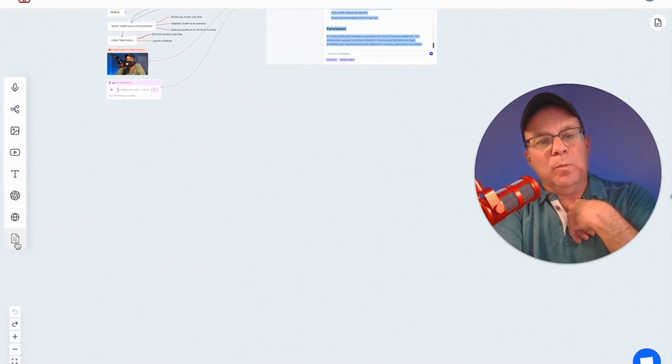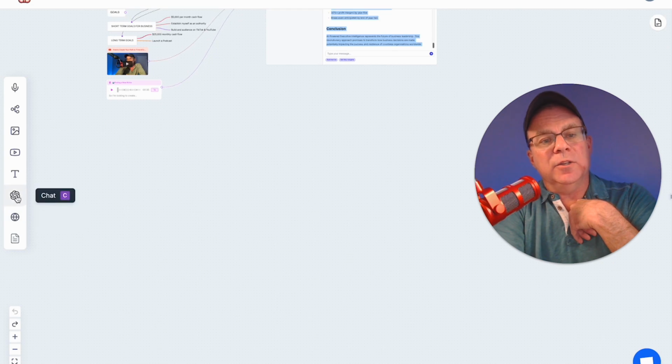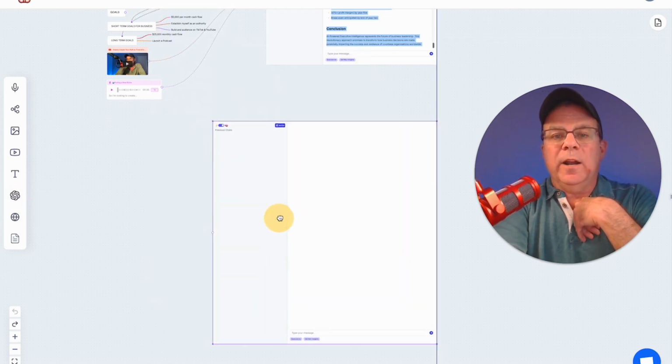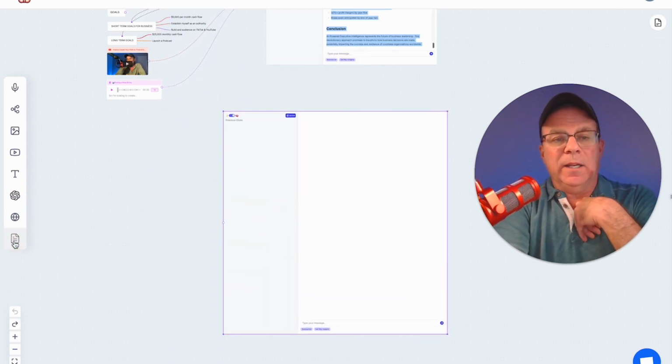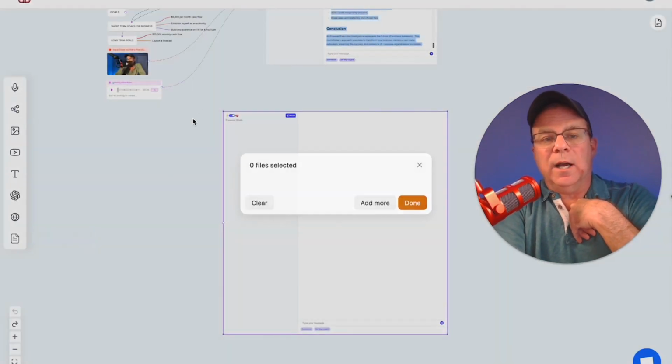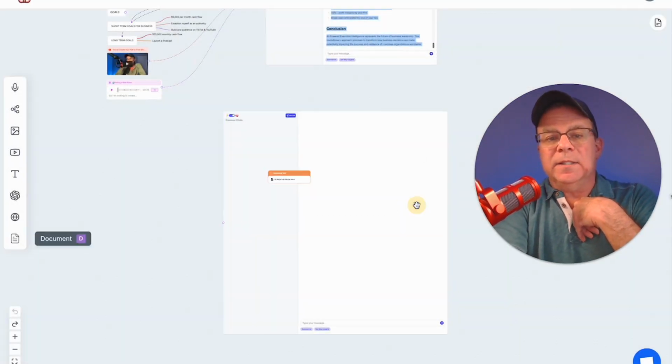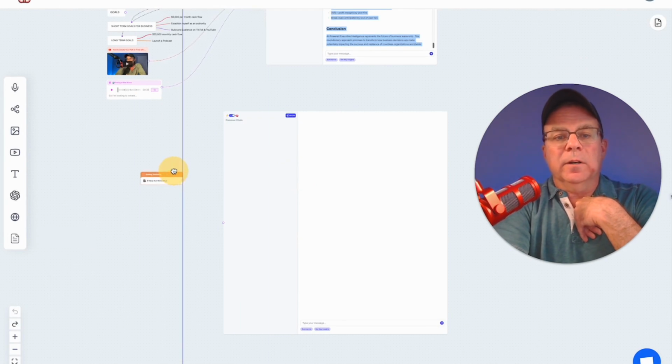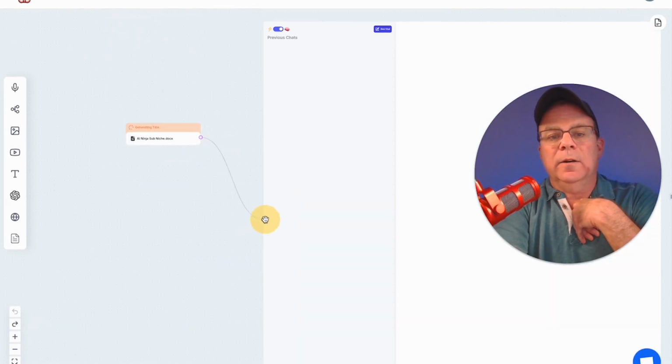And I'm going to go over the toolbar over here. I'm going to say new chat. I'm going to move it over here, and then I'm going to attach the document that I just showed you, which was that Word document. It's bringing it in. It's done. I'm going to put it over here, and I'm going to attach that node right here.